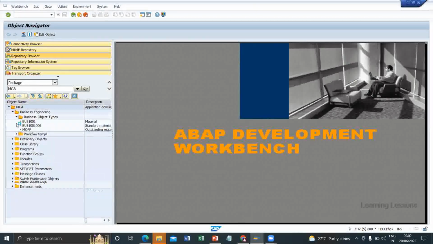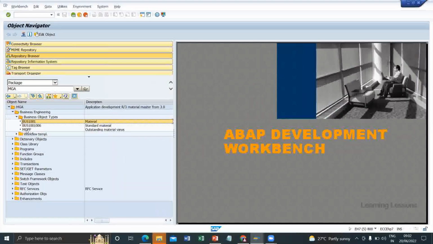Business Engineering, business object types. So these are all the business objects. Now we are going to create this kind of business object, but the package is a custom package, not the standard package. So we need to go to SWO1.